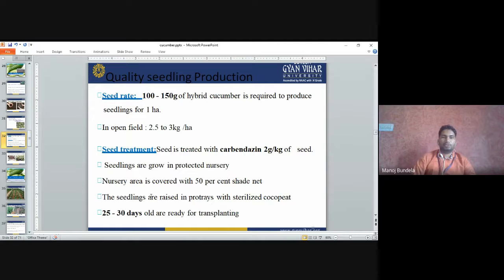Quality seedling production. The seed rate of 100 to 150 gram for hybrid cucumber is required to produce seedlings for 1 hectare. For open field we require 2.5 to 3 kg per hectare. The seed is treated with carbendazim 2 gram per kg of seeds. Seedlings are grown in protected nurseries. The nursery area is covered with 50% shade net and the seedlings are raised in pro trays with sterilized cocopeat. 25 to 30 days old seedlings are ready for transplanting.